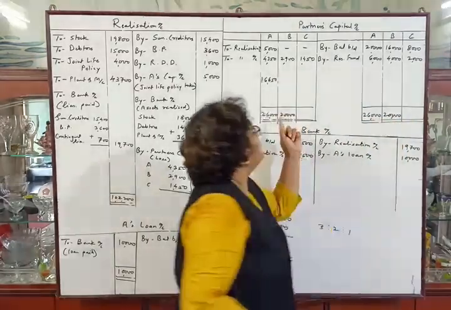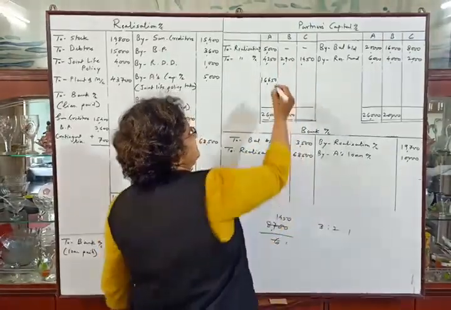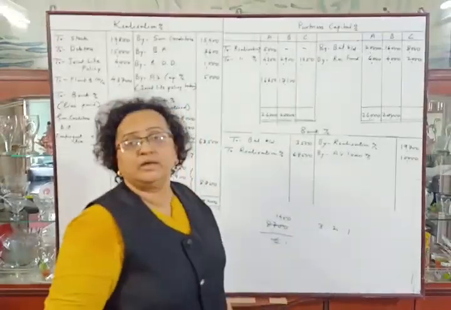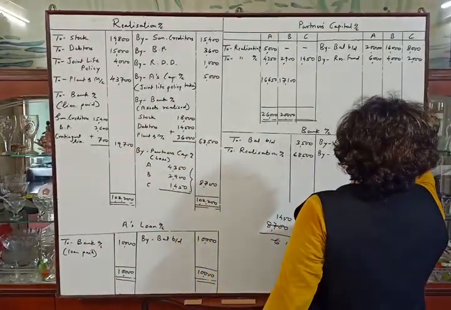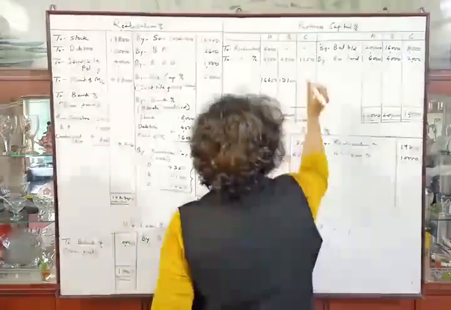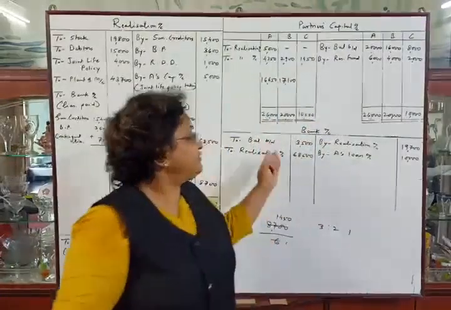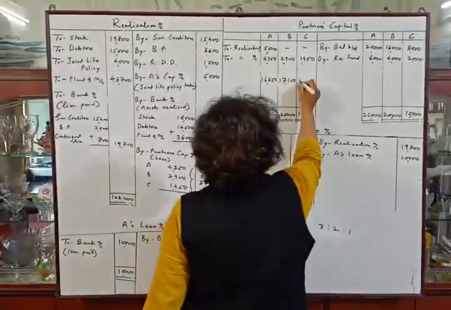Deduct rupees 2,900 from 20,000 and the answer will be 17,100. Now the third partner, credit total is 10,000, debit total is 1,450. So deduct 1,450 from rupees 10,000 and difference will be 8,550.